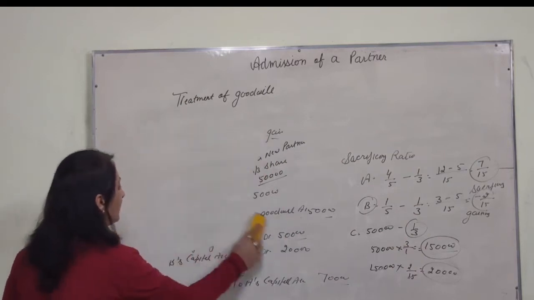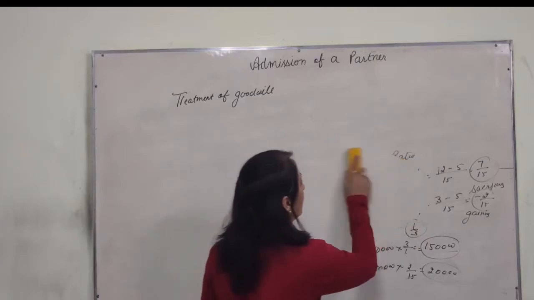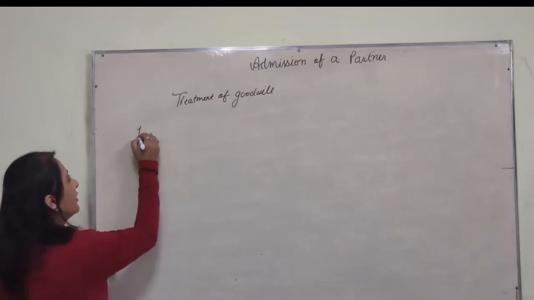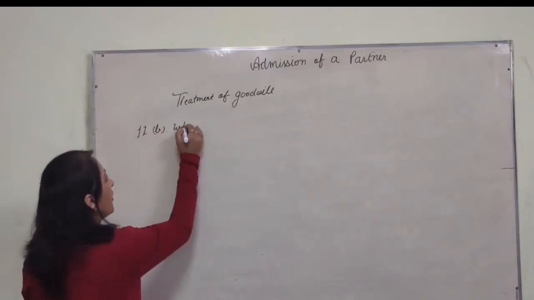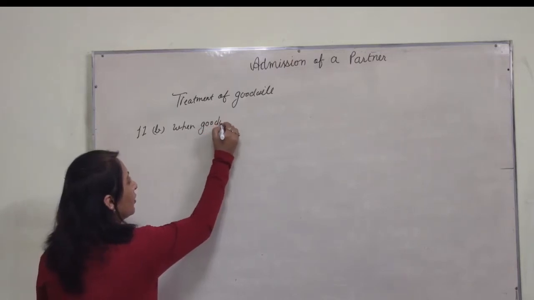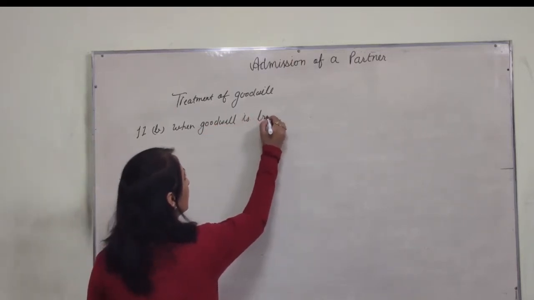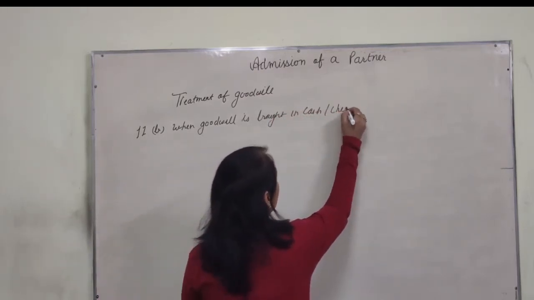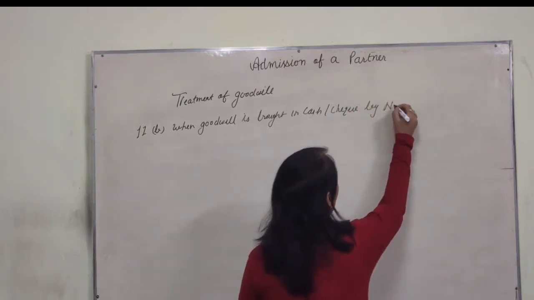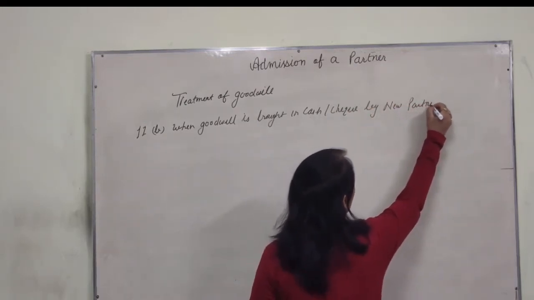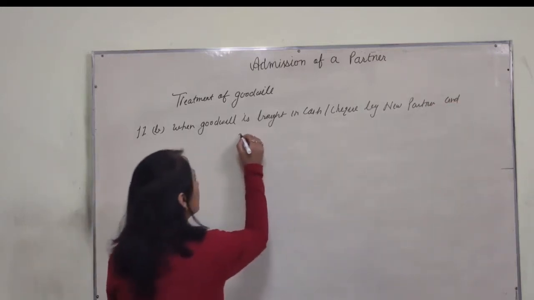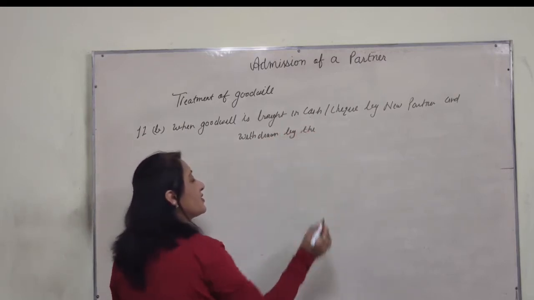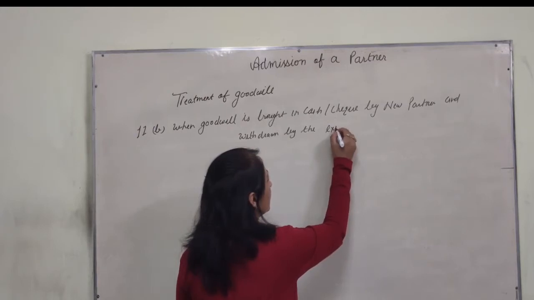Now the second part and second case. Case two, part B. When goodwill is brought in cash or cheque by the new partner and withdrawn by the existing partner or sacrificing partner.